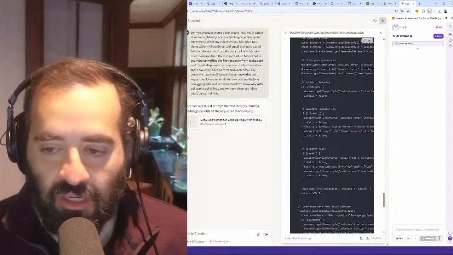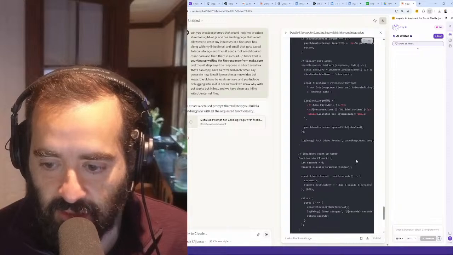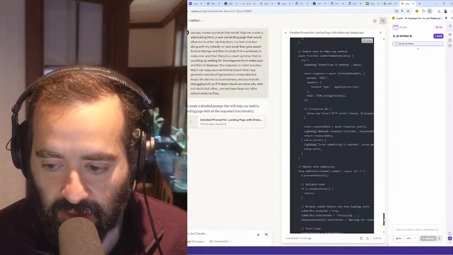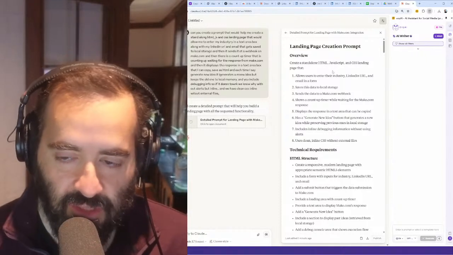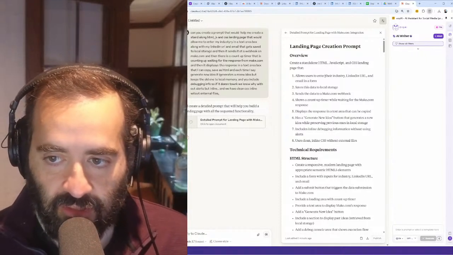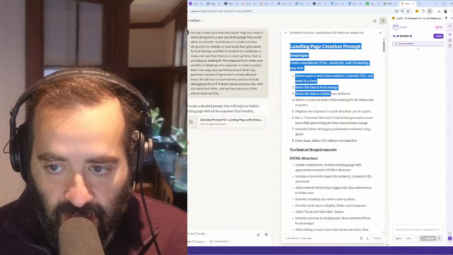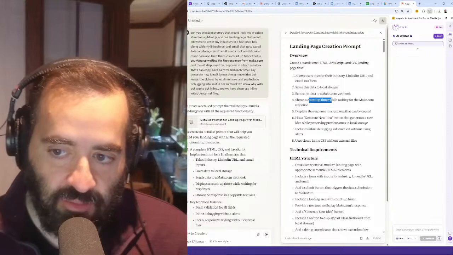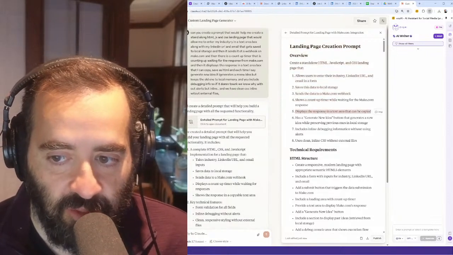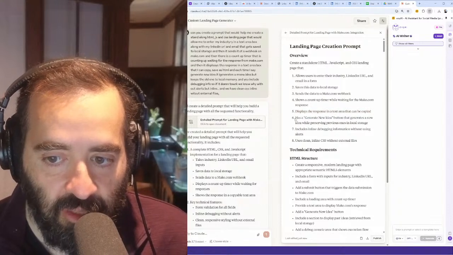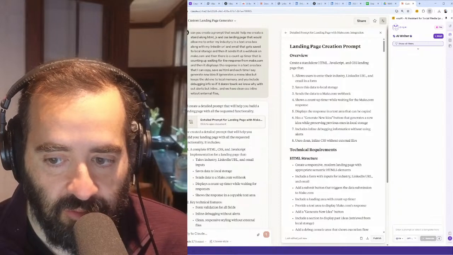There's a couple things that I need to look into, but it's still designing this entire page here. It's actually executing this. Let's see what it's doing. Overview: create a standalone JavaScript CSS landing page. Allow users to enter their industry and LinkedIn URL. This saves it to local storage, sends the data to a make.com webhook, shows a count up timer while waiting for the make.com response, and displays the response in a text area box that can be copied. Have a generate new idea button that generates a new idea while preserving the previous one in local storage.